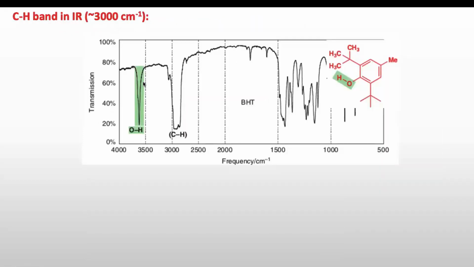Now the CH band in IR spectrum comes around 2900 centimeter inverse, as we have seen in the previous table. So this is the peak for CH bending vibration in this spectrum. This CH bond is sp3 hybridized and gives a peak at 2900 centimeter inverse. But you can also notice here that the OH peak is not broad. This is a very narrow peak, while this is also an OH peak for a kind of phenol.